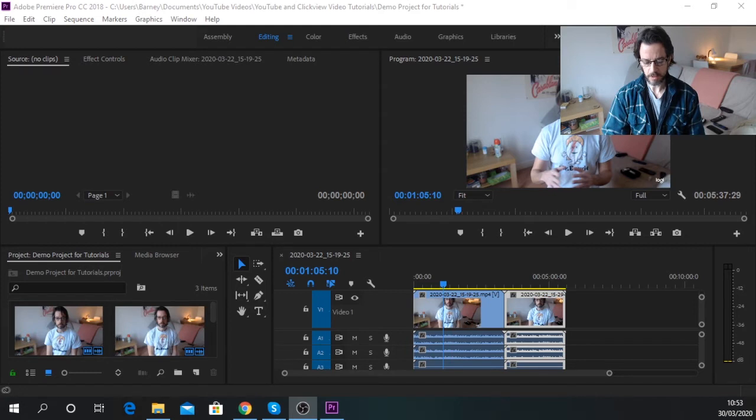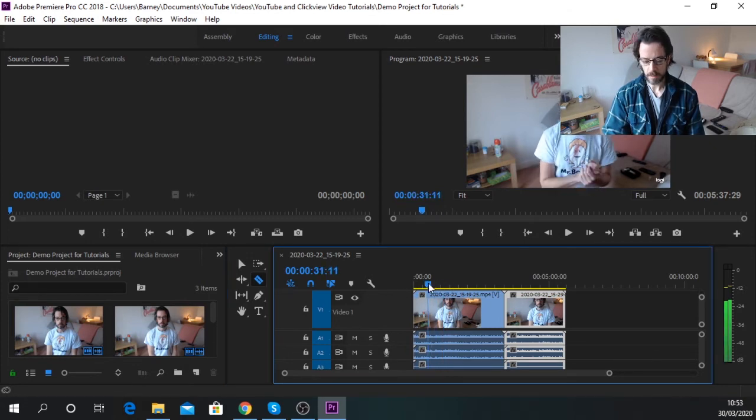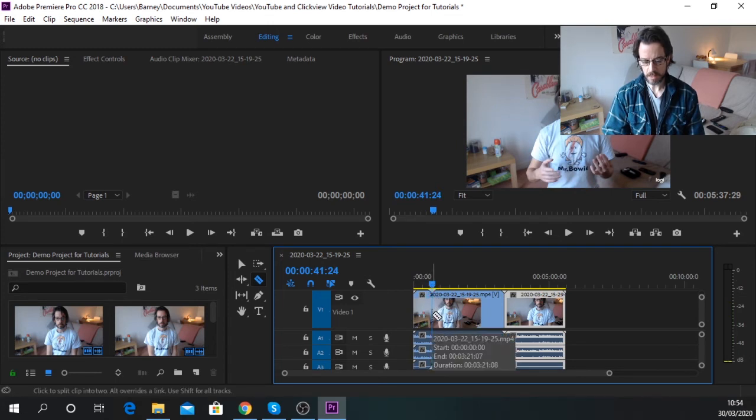The next tool I wanted to show you is the razor tool. So if we click on this razor, you'll see that it'll turn blue, so we know that we're using that tool. We can then use this vertical scroll bar and place it wherever we need to do a cut. So I'm going to just do a random cut here. You'll see the blade appears when we're about to cut. Left button on the mouse puts in a cut.